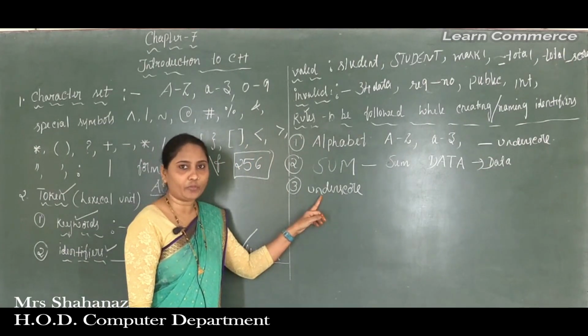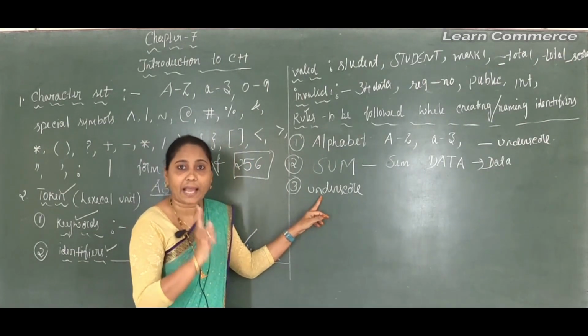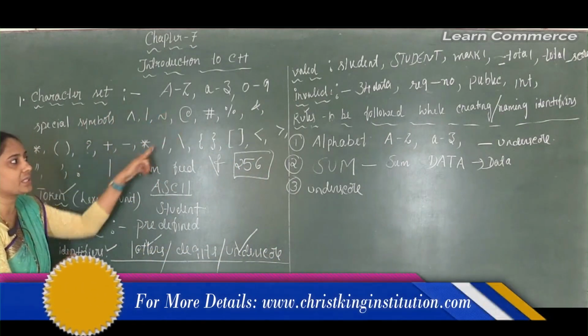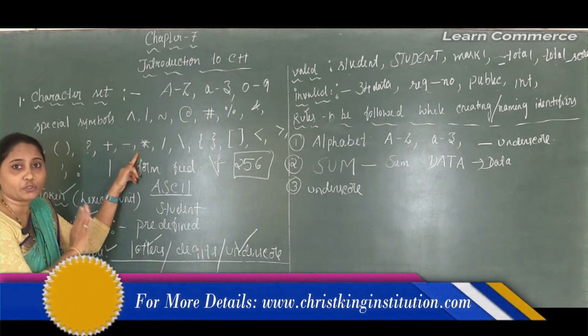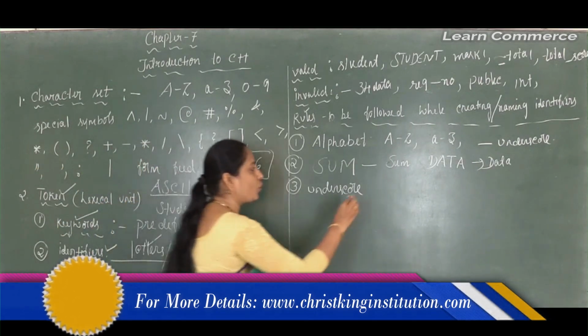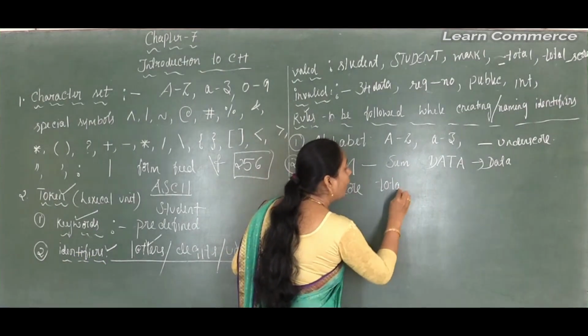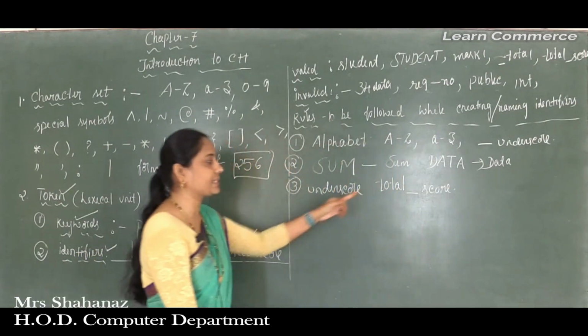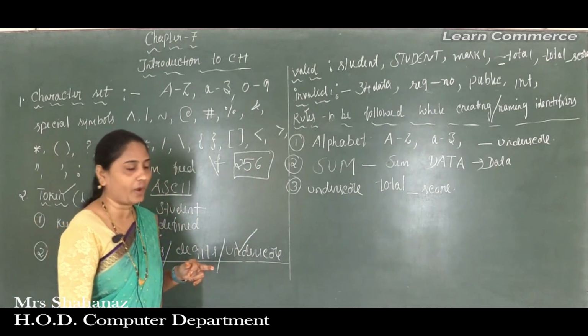So the third point is that no special character is allowed. Many special characters exist, but it's not possible to use any of them except the underscore. One example is total underscore score, which is a valid identifier.